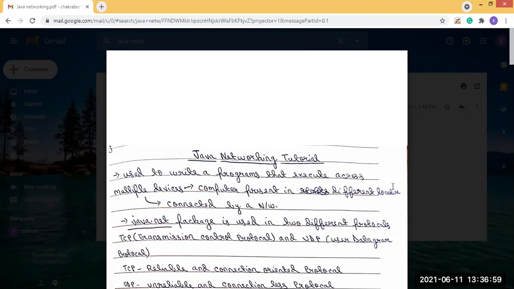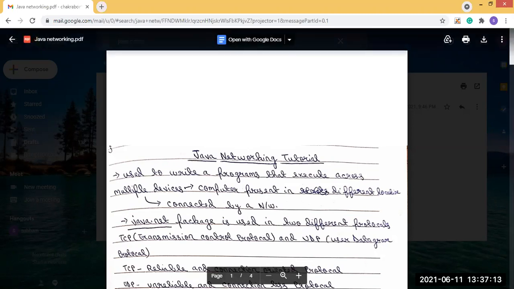Now TCP is basically reliable, and it is a connection-oriented protocol. And UDP is unreliable, and it is a connectionless protocol.